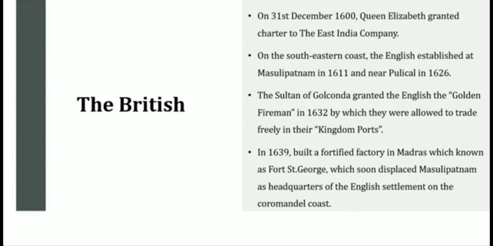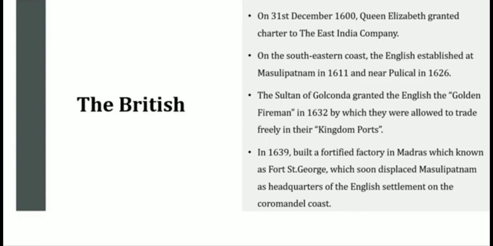But in 1639, they built a fort in Madras, that is the St. George Fort. In 1639, St. George Fort was built by the British East India Company in Madras, which soon displaced Mazulipattinam as the headquarters of the English.